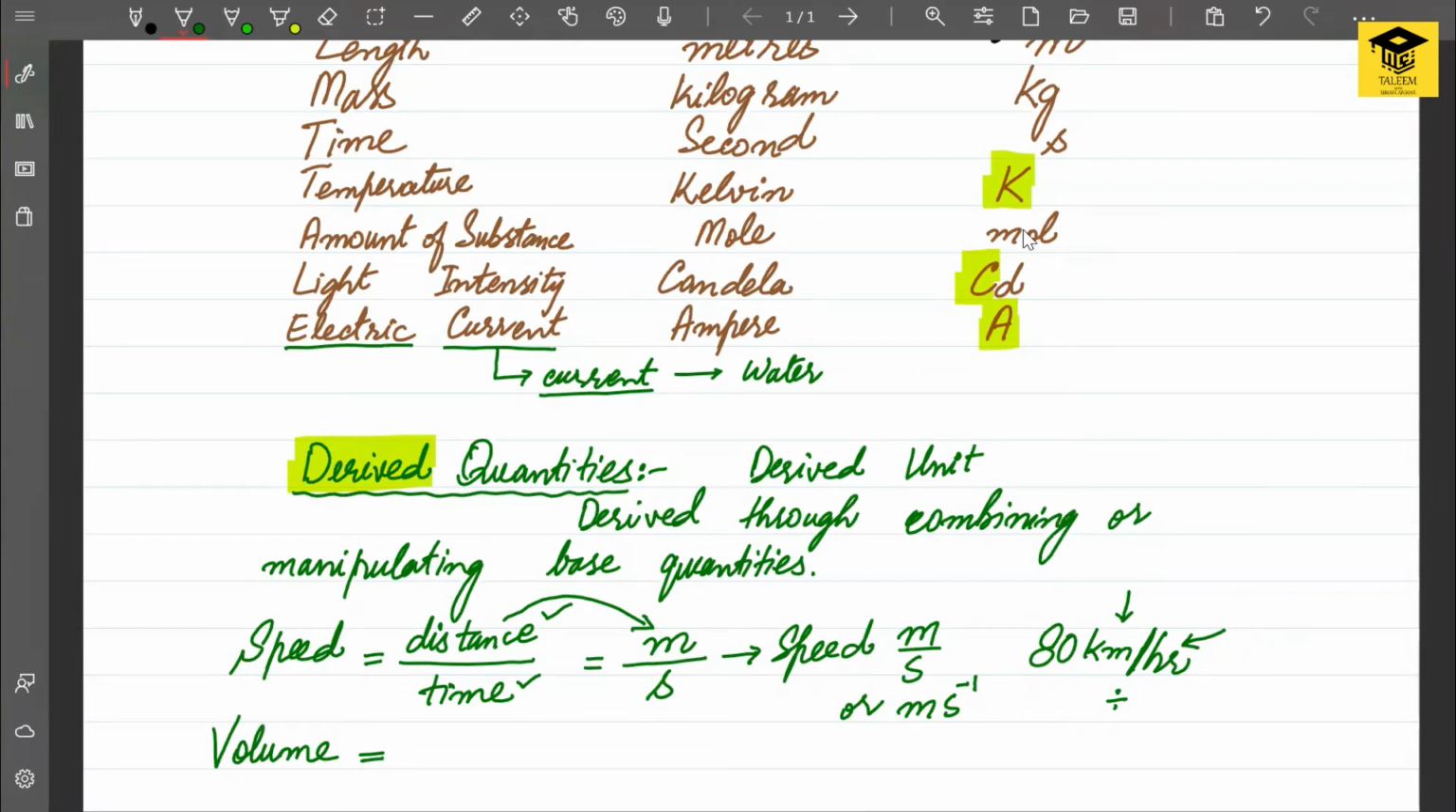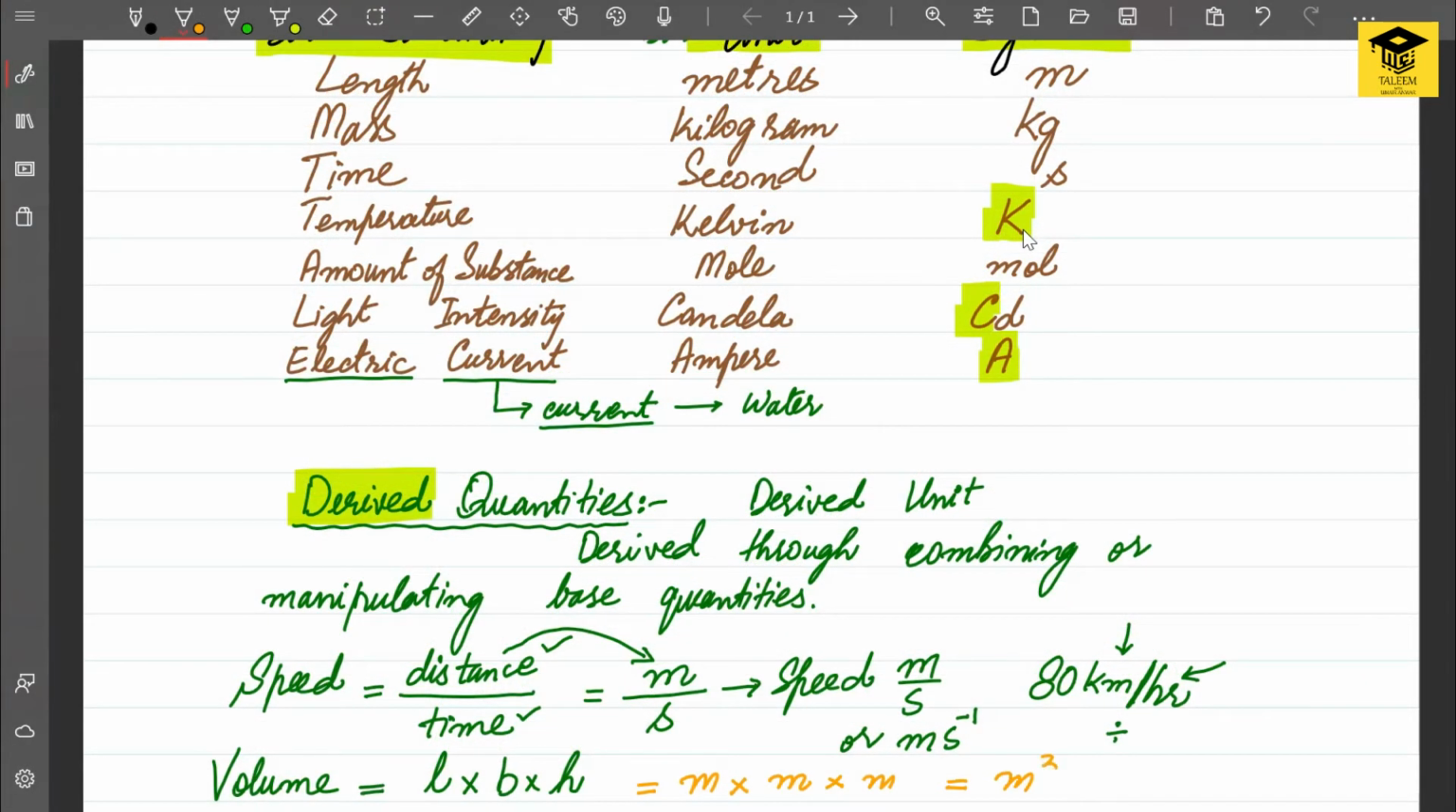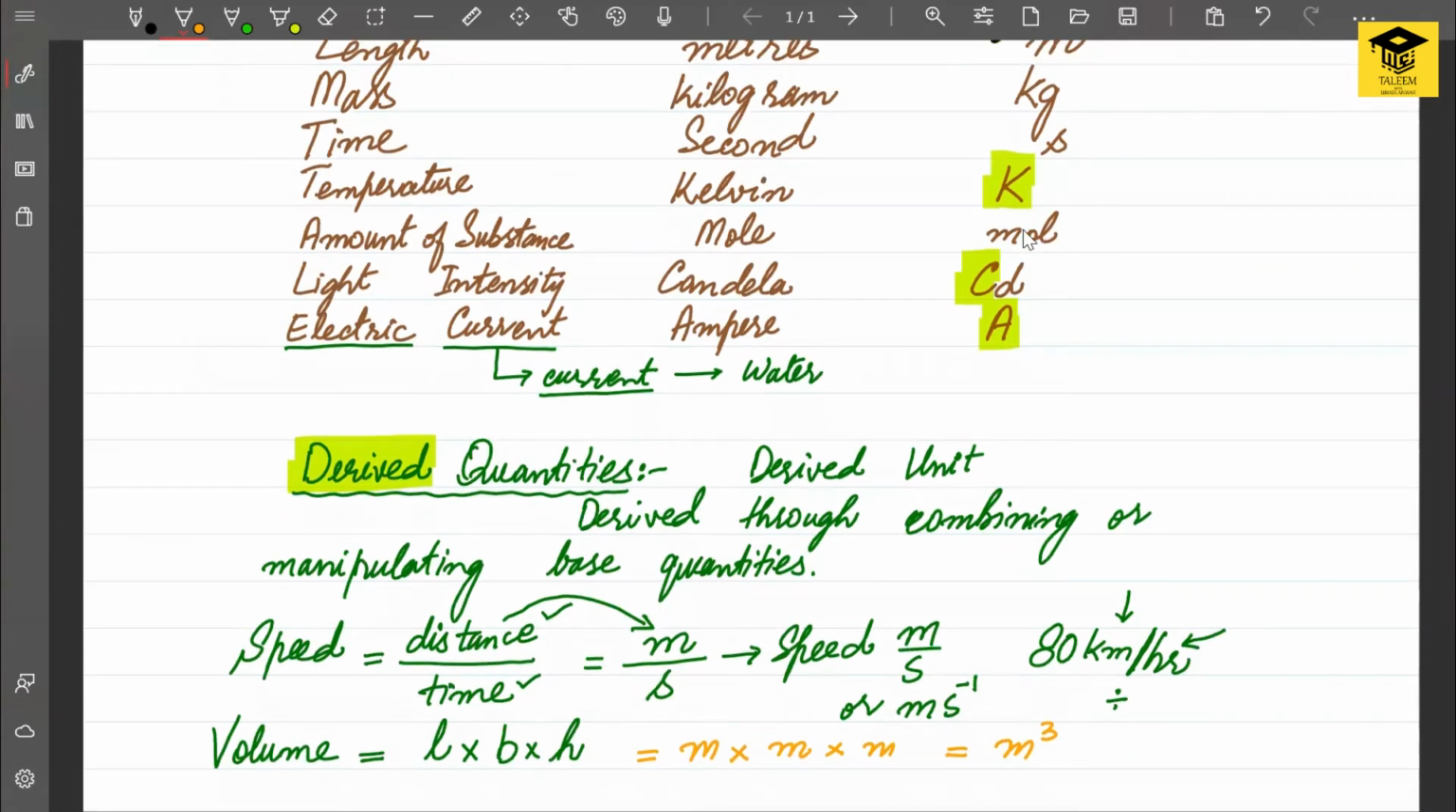How do we find volume? We multiply length with breadth with height. So basically the three dimensions, or the lengths, are multiplied by each other, and we get the volume of a substance. So if I want to write its unit now, when we multiply these three m's, we will get meter cube. So meter cube is the unit for volume, which is derived from the base units, from the quantities which are written in its formula or its relation.